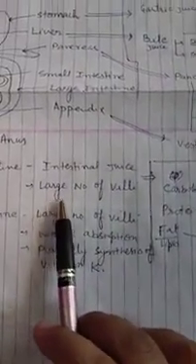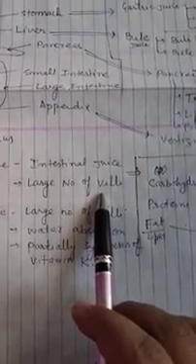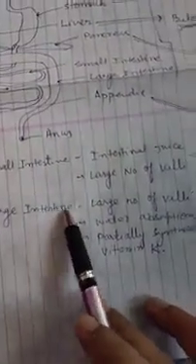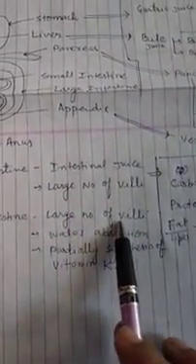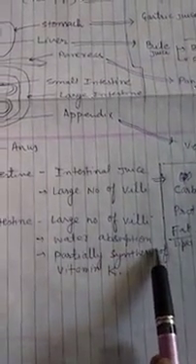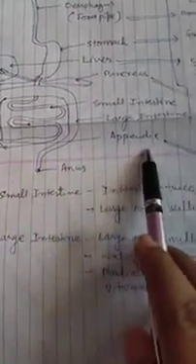The small intestine has a large number of villi. Villi are richly supplied with blood vessels that transport the digested food materials. After that, food enters the large intestine. The large intestine also has villi that absorb water, and in the large intestine partial synthesis of vitamin K takes place. There is also an organ known as the appendix, which is a vestigial organ because it does not have any function in our body.